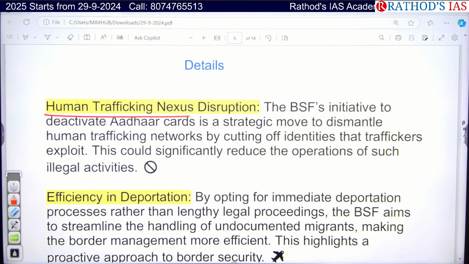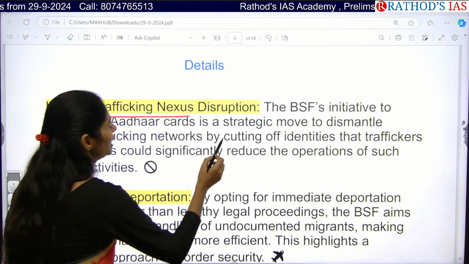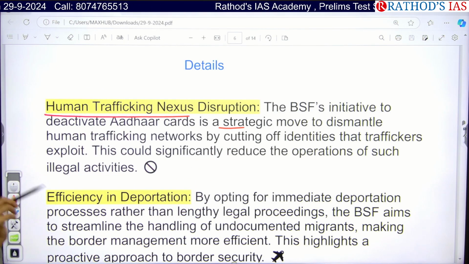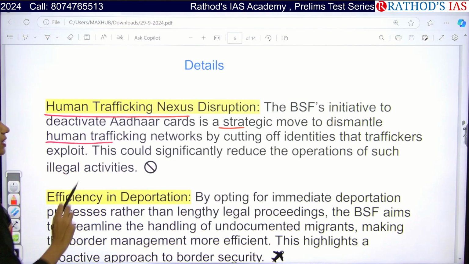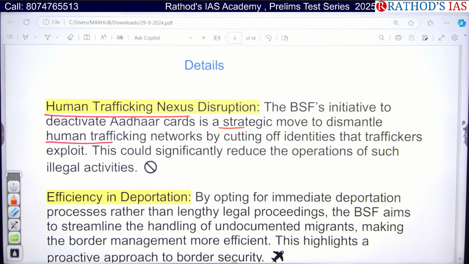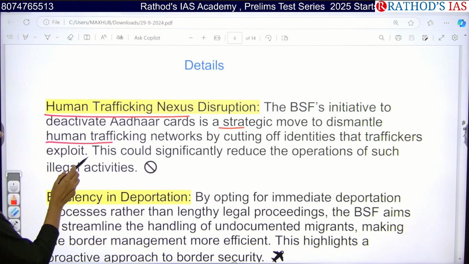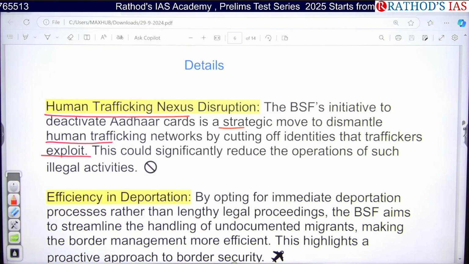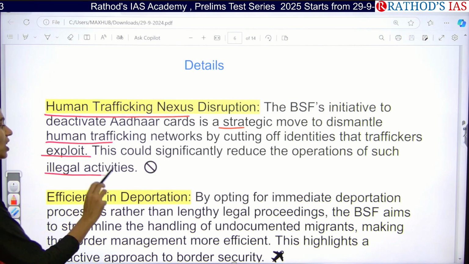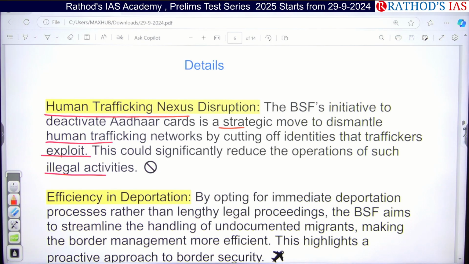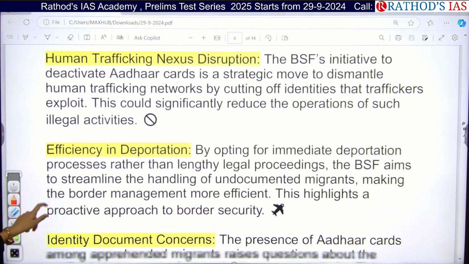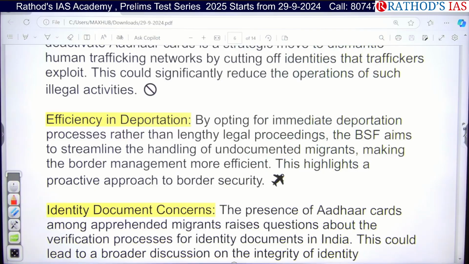This BSF initiative to deactivate Aadhaar cards is a strategic move to dismantle human trafficking networks, because we are cutting the identity of these traffickers who are exploiting, and we can reduce the operations of such illegal activities going on in India. Next, we can also focus on efficient deportation.